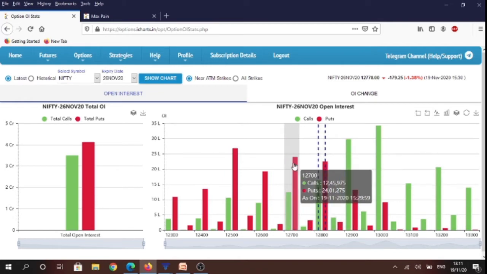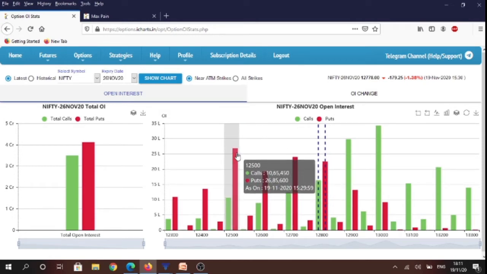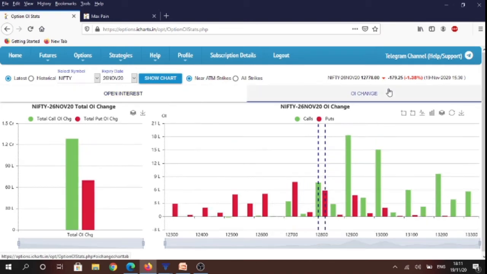And if we see the puts, you will see that highest amount of puts have been written at 12,700 strike, followed by 12,500 strikes. So it gives us a broad trading range for 26 November weekly expiry at 13,000 to 12,500 levels. And if you were to see what happened today intraday in this contract, 26 November weekly expiry option contract,